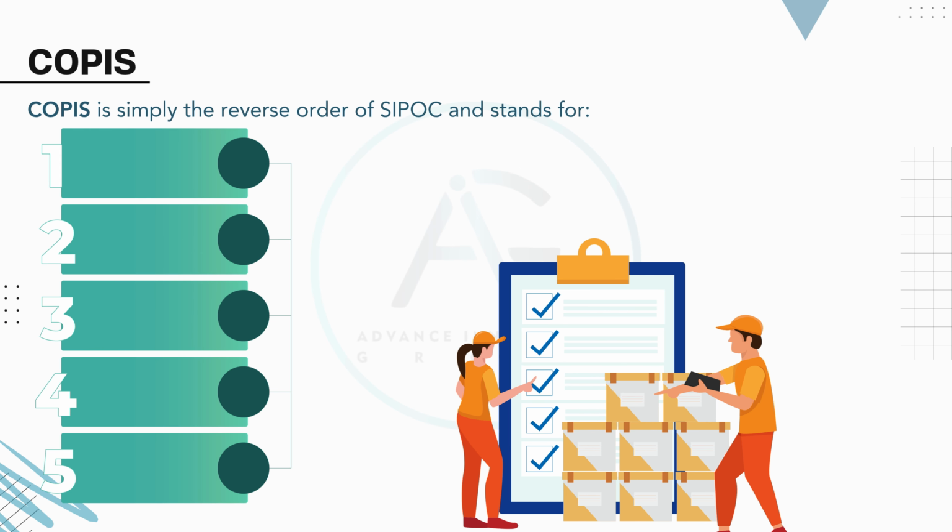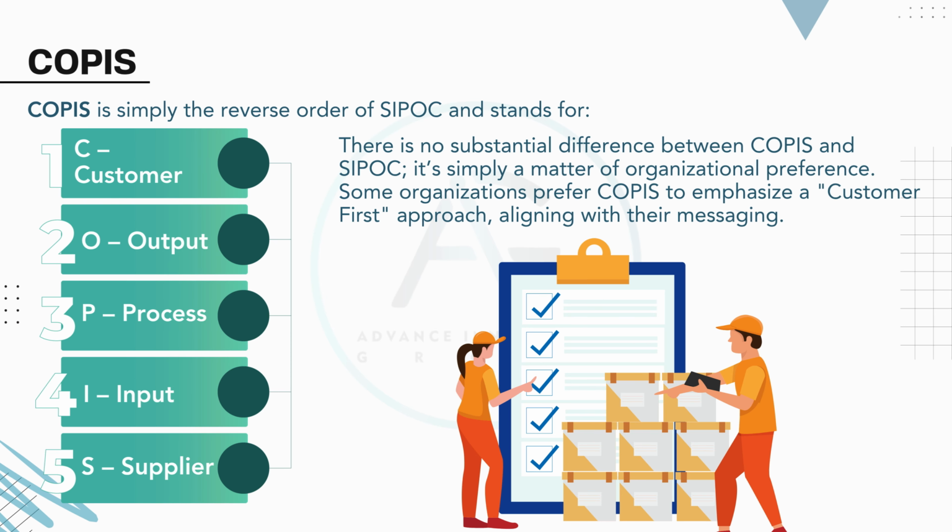This slide introduces the COPIS model, which is essentially the reverse of the SIPOC model. COPIS stands for C, customer, O, output, P, process, I, input, S, supplier. While the components are the same as SIPOC, the order in COPIS is reversed. This reversal is intentional. It starts with the customer, highlighting a customer-first approach. There is no functional difference between SIPOC and COPIS in terms of their use.